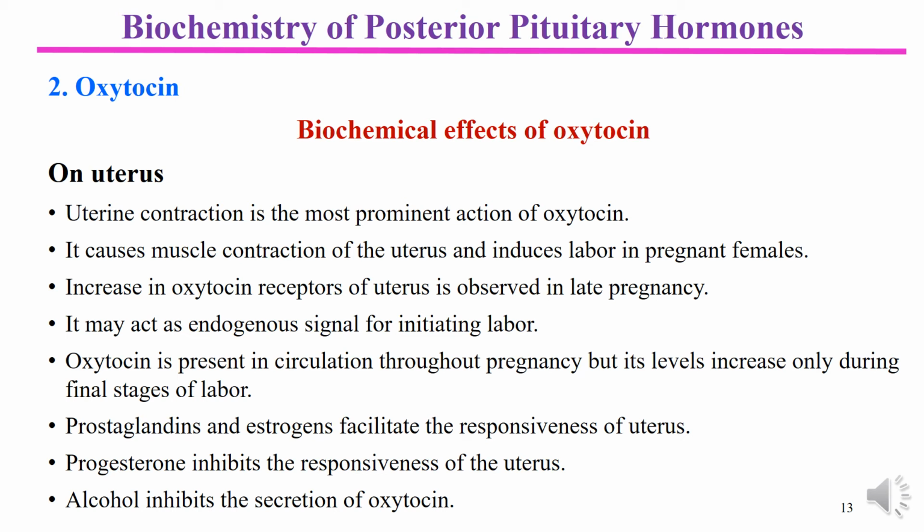Actually, the immature and non-gravid uterus is quite resistant to the action of oxytocin because estrogen is not present. So estrogen has a potentiating effect on the action of oxytocin on the uterus. It means that when estrogen is present, the action of oxytocin is quite significant. Otherwise, if estrogen is not present and oxytocin is present, even then the action is not very significant. So this is the point you have to notice.